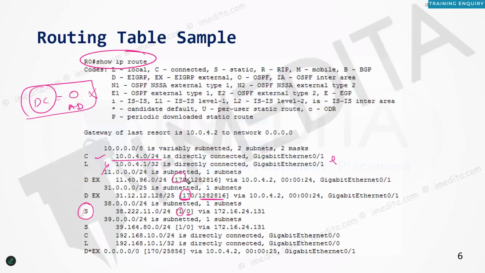Could you please explain this metric value and its significance? It will be covered throughout the content. We will talk about it. Each routing protocol has a different way to decide which path is going to be the best path. So we will definitely talk about it throughout the content.